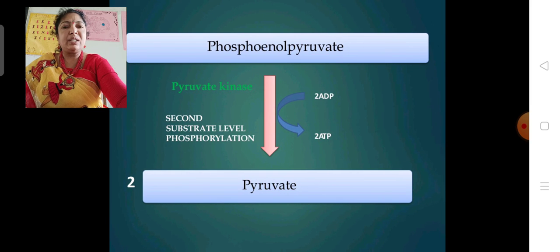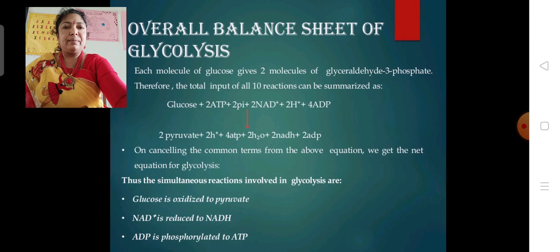So see the reaction: phosphoenolpyruvate, by giving up its phosphate, is formed into pyruvate, which is catalyzed by pyruvate kinase. Here ADP is converted into ATP. This is the second substrate level phosphorylation.